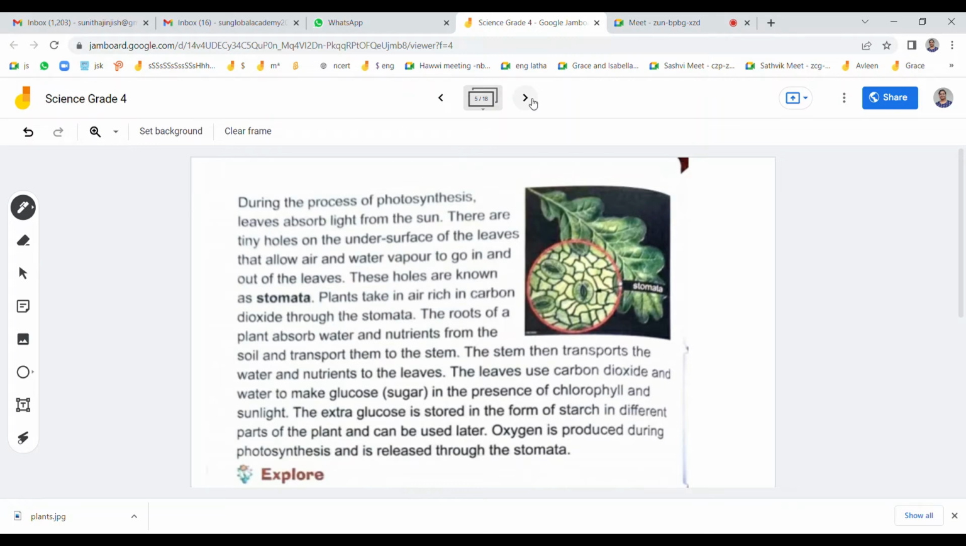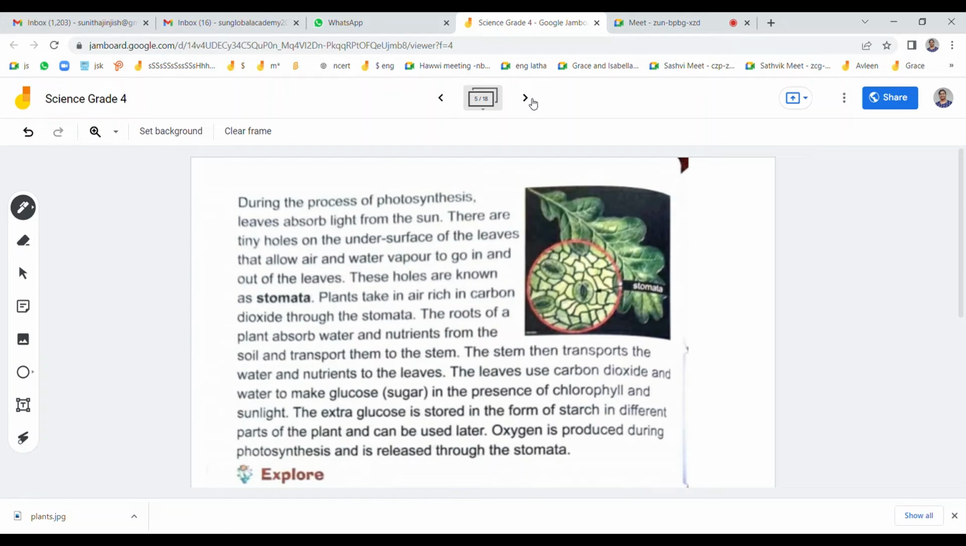It also needs water and nutrients, right? They will be taken by the root from the soil, and sunlight will be taken by the leaves. Then all of them process and produce sugar, that is glucose, in the presence of chlorophyll and sunlight. That is the food. Leaves use carbon dioxide and water to make glucose.